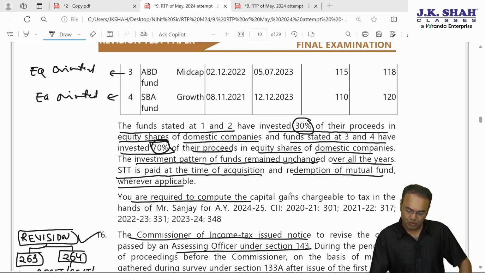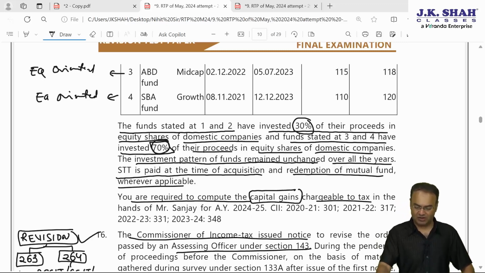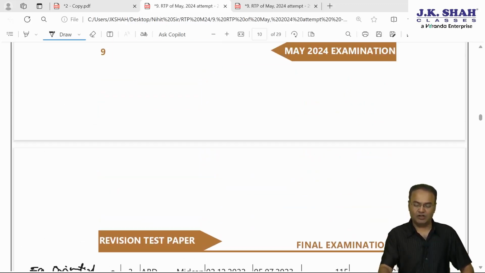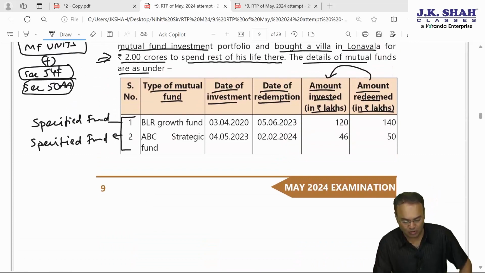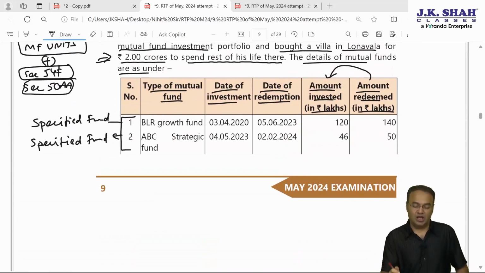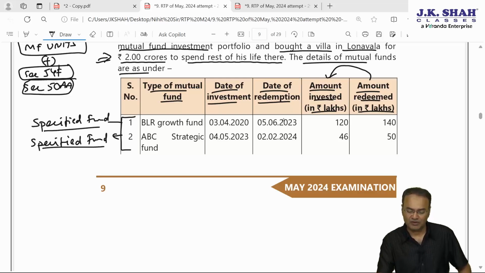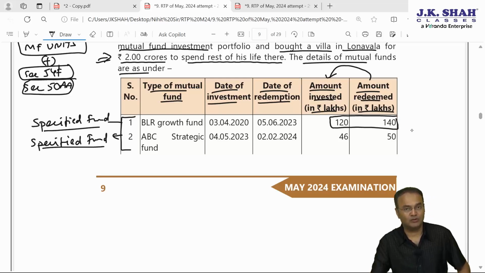You are required to compute the amount of capital gain chargeable to tax in the hands of Mr. Sanjay for AY 24-25, then CII numbers are given. So let's first work out whether period of holding is long term or short term. As far as first 2 funds are concerned, it doesn't matter long term, short term, period of holding not to be checked because they are specified fund. Here, date of investment and date of redemption not to be seen.